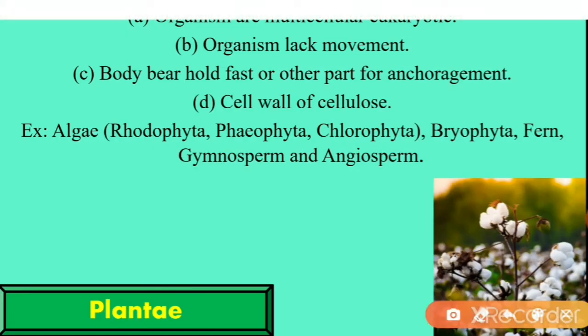Next is the Plantae. Plantae is a eukaryotic kingdom. The organisms lack movement; there is no movement in plants. The body bears holdfast or other parts of anchorage. The cell wall contains cellulose mostly. They do not contain any peptidoglycan or other chemicals. Examples are algae, bryophyta, fern, gymnosperm, and angiosperm.